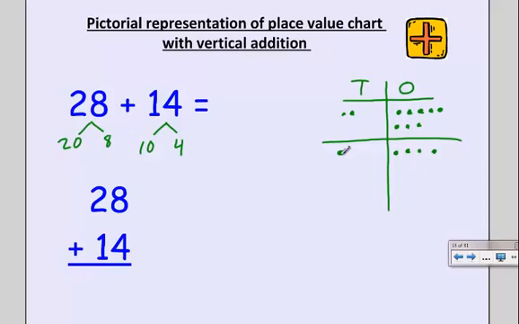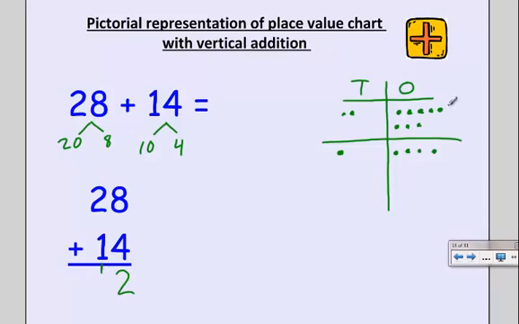And so what we're going to do is bundle these as we go if we have more than 10 in a category. So I'm going to start with ones. And when I look at my ones, I have 8, 9, 10, 11, 12. So I have 12 ones. So when I go to my vertical addition, I know I have 2 in the ones place. But since I have 12 ones, that means I actually have 1 ten and 2 ones.